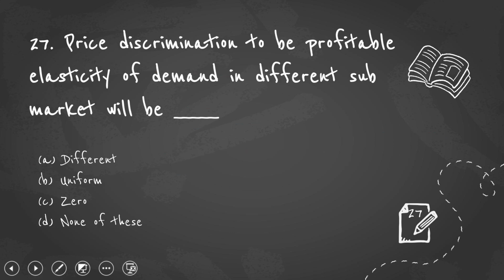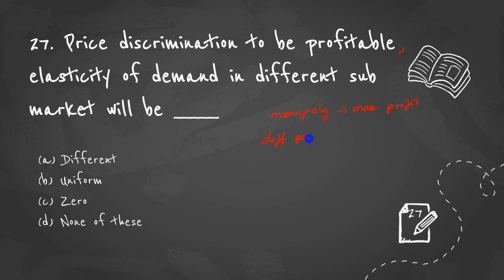Price discrimination, to be profitable, the elasticity of demand in the different sub-markets will be. So who will be using price discrimination? Monopoly firm. A monopoly firm uses price discrimination to maximize their profit. So what is meant by price discrimination? Charging different prices for different sub-markets.